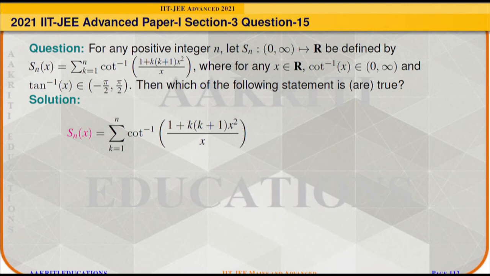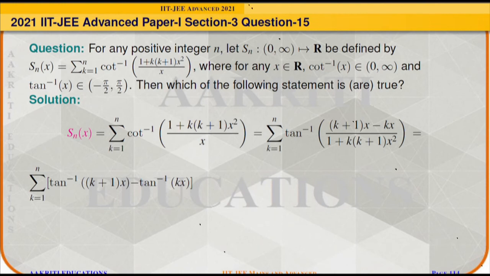Now first we simplify the given mapping. Sn(x) can be written as the summation of cot inverse of (1 + k(k+1)x²)/x, and it can be transformed into tan inverse of x/(1 + k(k+1)x²), and in the numerator x can be written as (k+1)x − kx.